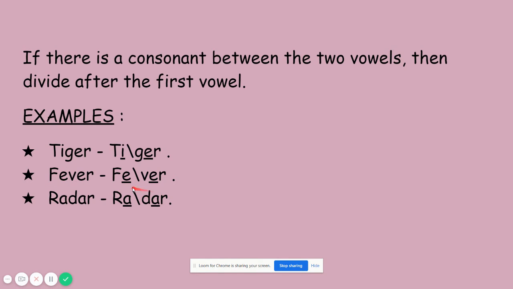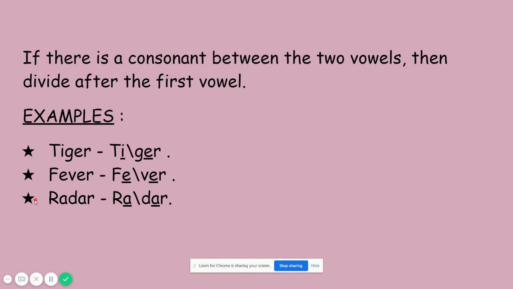Yes. So next we are going to see the word fever. So again here we have two vowel sound, isn't it, children? Yes, are you all able to identify the vowel sounds? Yes, see? Fever, F-E-V-E-R, fever. So here the vowel sounds are E and E. So between two vowel sound, we have a consonant letter here. So what is the consonant letter? V. So if we have in between consonant, then we need to divide it after the first vowel letter. So that's why they have divided here.